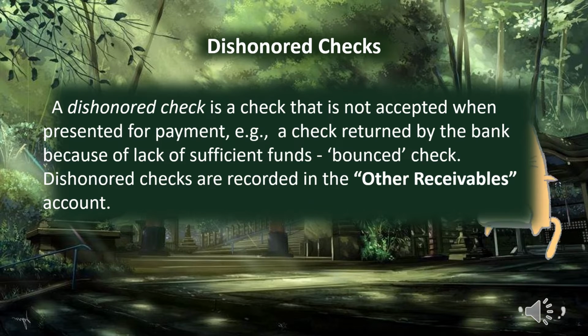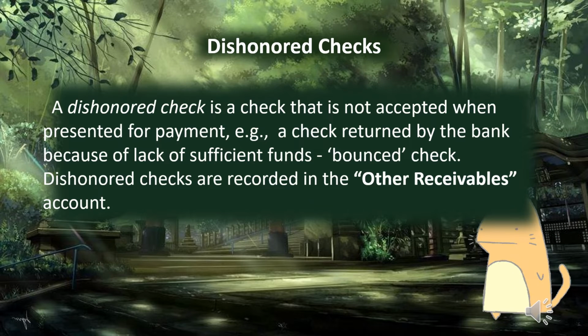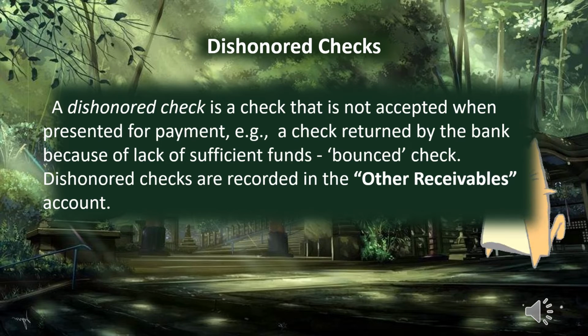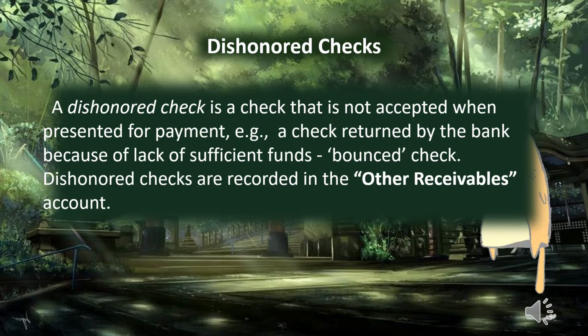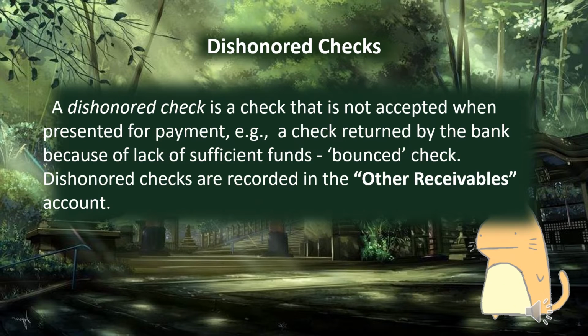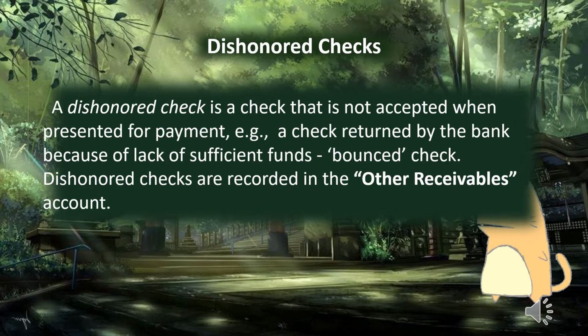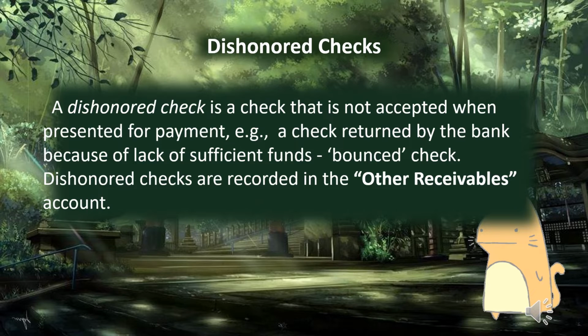And if the collection was remitted to an authorized government depository bank, the journal entry for current year is debit other receivables, then credit cash in bank local currency current account. Then if the dishonored check pertains to prior year, then our journal entry is debit other receivable, then credit cash in bank local currency, current account.